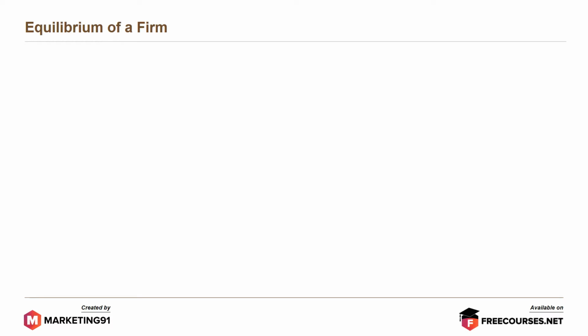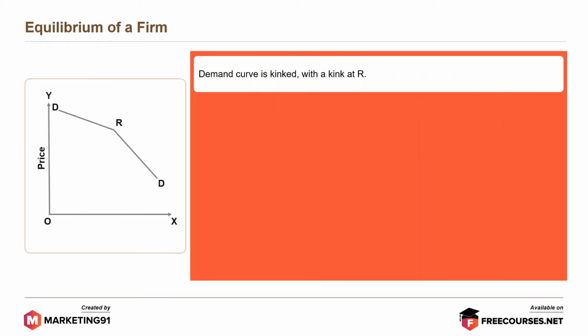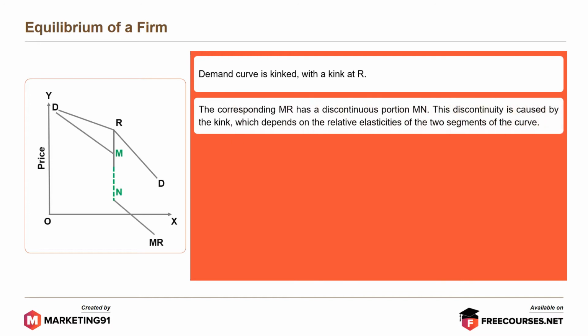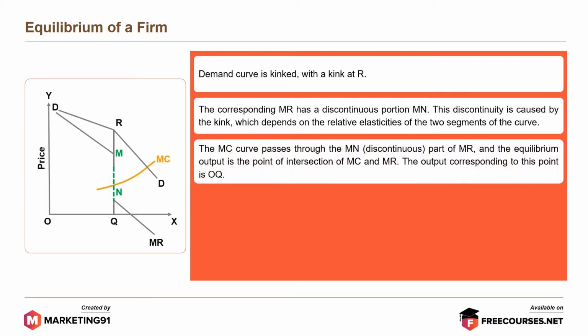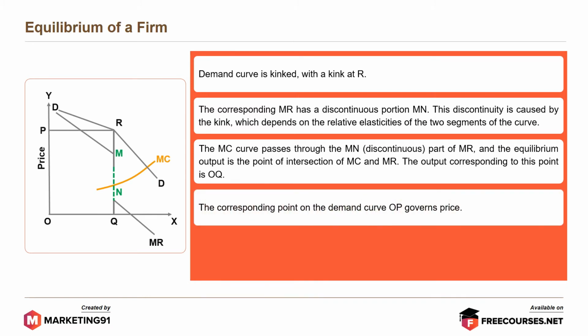Moving on to the equilibrium of a firm. Demand curve is kinked with a kink at R. The corresponding MR has a discontinuous portion Mn. This discontinuity is caused by the kink, which depends on the relative elasticity of the two segments of the curve. The MC curve passes through Mn, that is the discontinuous part of MR, and the equilibrium output is the point of intersection of MC and MR. The output corresponding to this point is OQ. The corresponding point on the demand curve, OP, governs price.